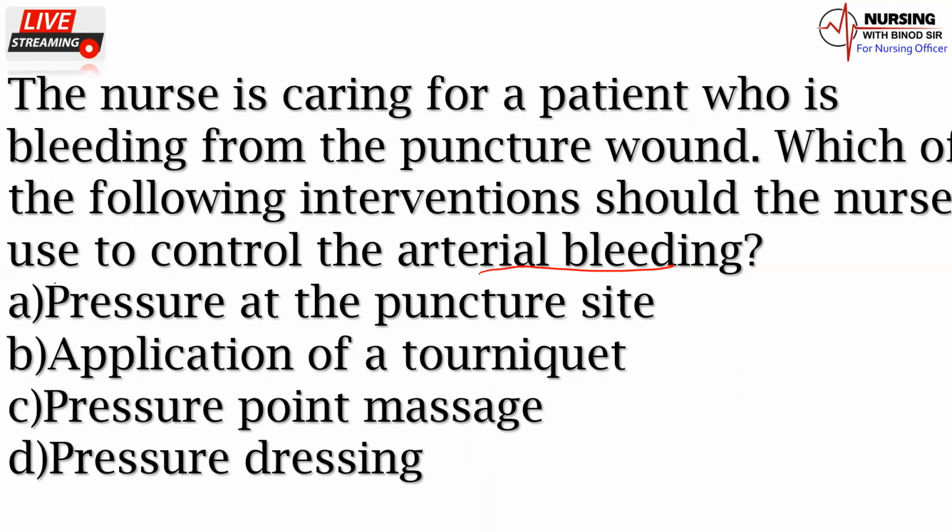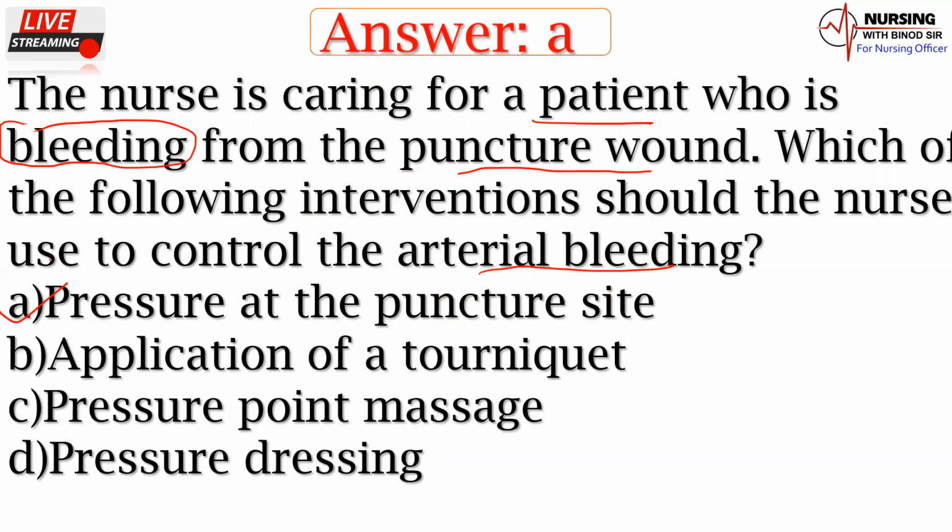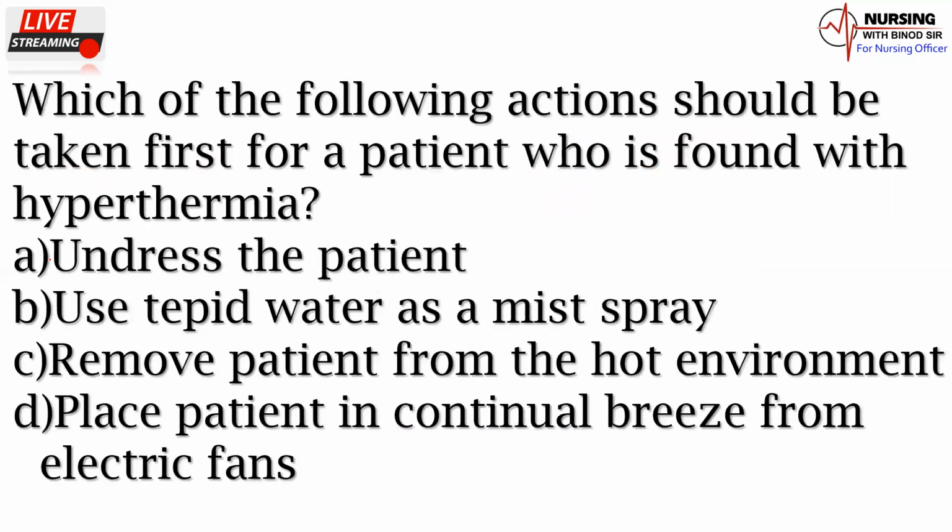The nurse is caring for a patient with a puncture wound where bleeding is going on. So what kind of intervention should be taken to control the arterial bleeding? Always remember the answer is option A, that is, pressure at the puncture site. Now we'll come to the next question.